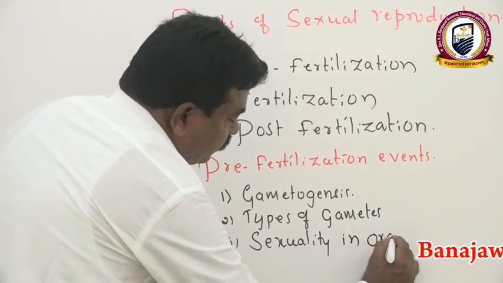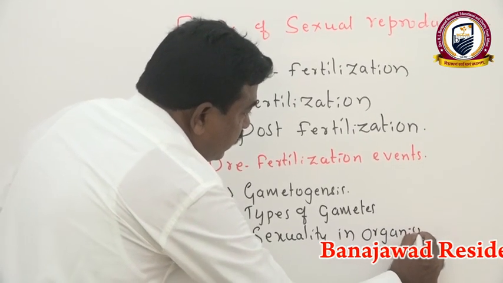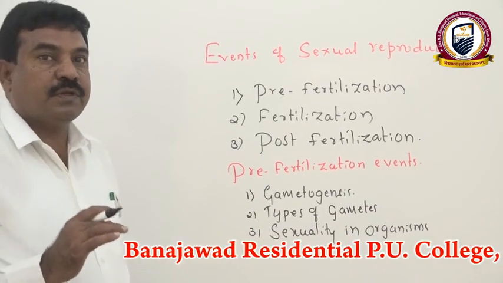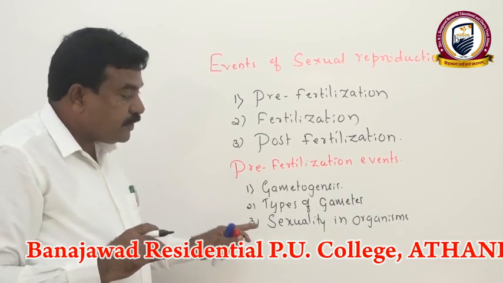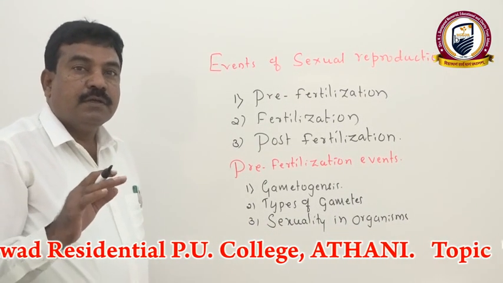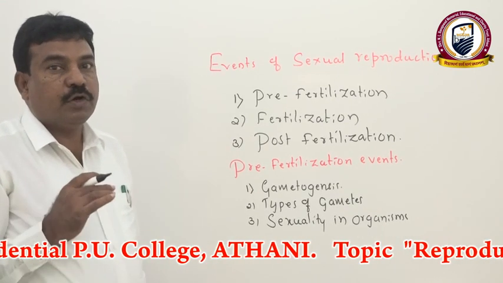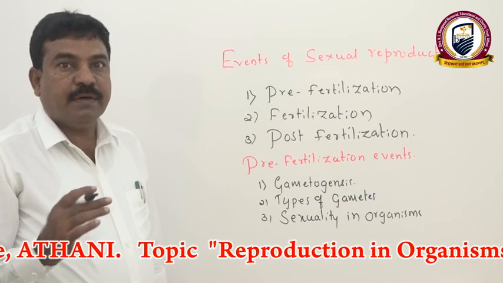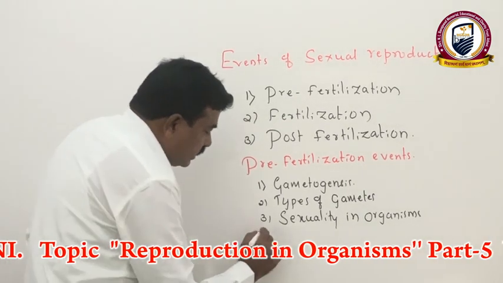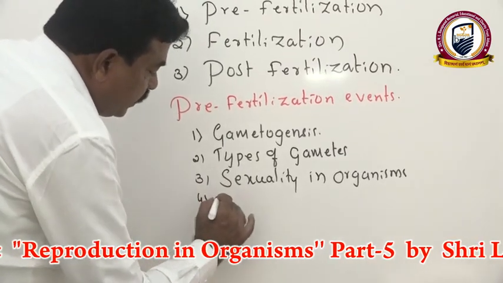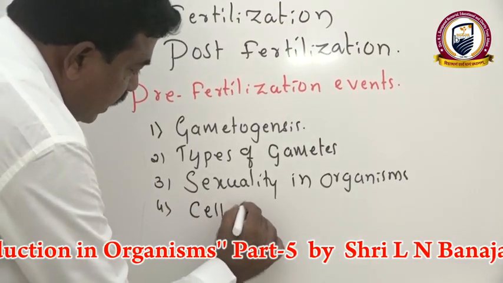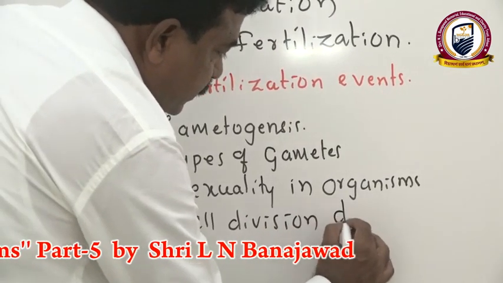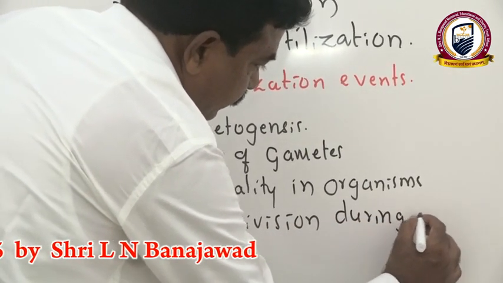in organisms. In general study, we just say unisexual, bisexual like that. But to represent organism sexuality, we have different terminology used for lower plants, flowering plants, and animals. That terminology we have to discuss. Then in addition to that, how cell division takes place during gamete formation.